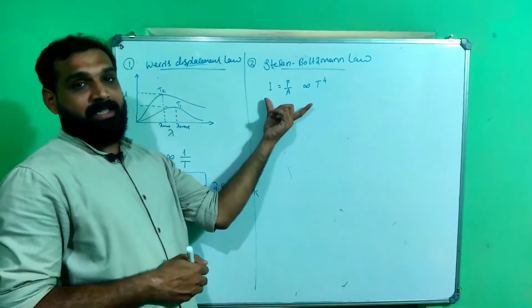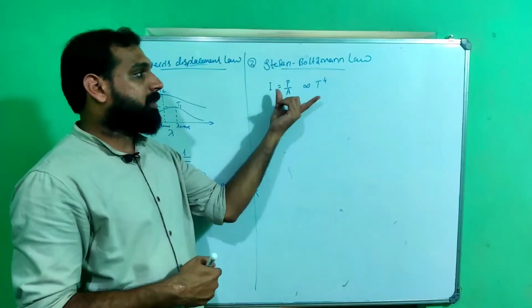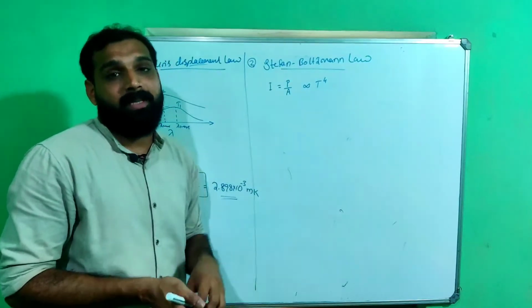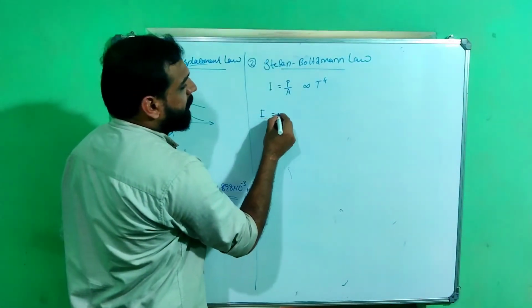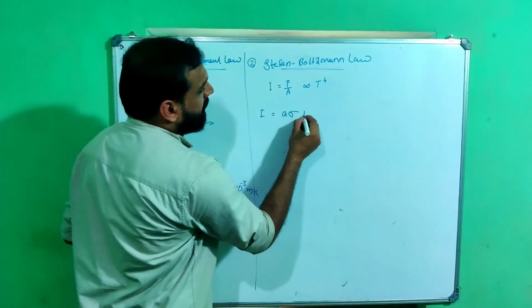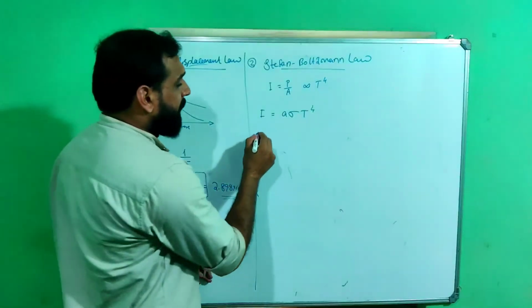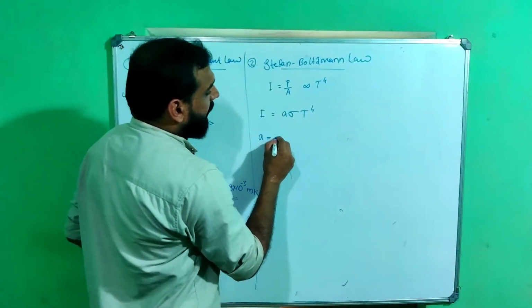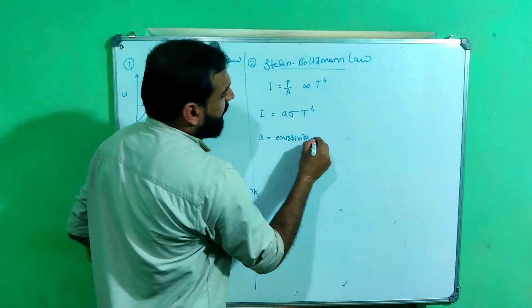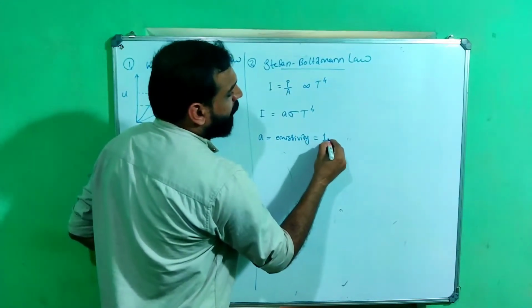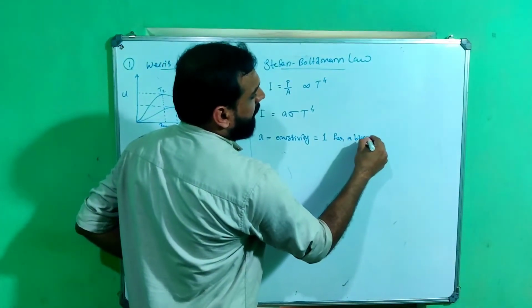So I can write intensity is equal to A sigma T raised to 4, where A sigma is the proportionality constant. Here A is called emissivity, and the value of emissivity is equal to 1 for a black body.